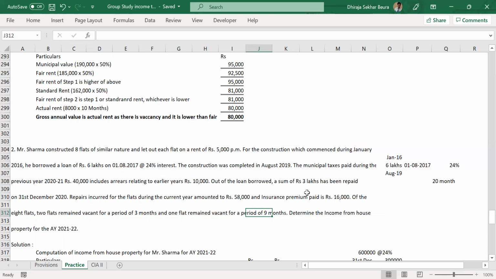Dheeraj, I have a couple of doubts in income from salary. Can we connect after the meeting or whenever you are free? After that, it will be difficult. Dinner is there. Maybe after I have dinner, we can connect quickly. Yeah, sure. I would need around 10 minutes. Perfect. Not a problem. We'll connect. Thanks. No problem.